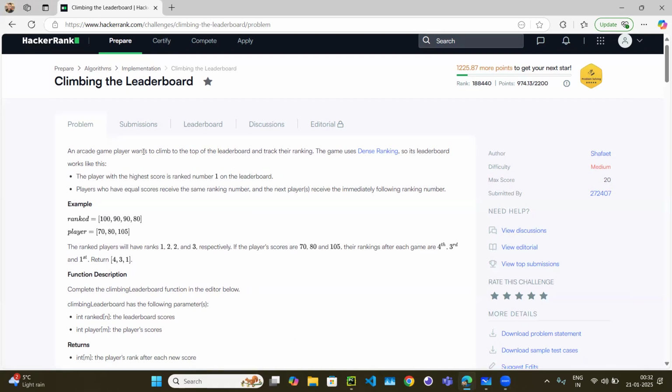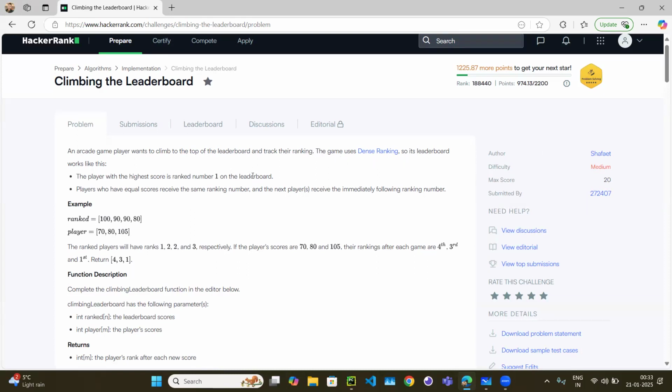An arcade game player wants to climb to the top of the leaderboard and track their ranking. The game uses dense ranking, so its leaderboard works like this. So there is a leaderboard. What is a leaderboard? You have a board where you have the rank, who ranks first, who ranks second, who ranks third, and what is the score of the player who ranks one, what is the score of the player who ranks two. That is called a leaderboard. And the leaderboard uses dense ranking.